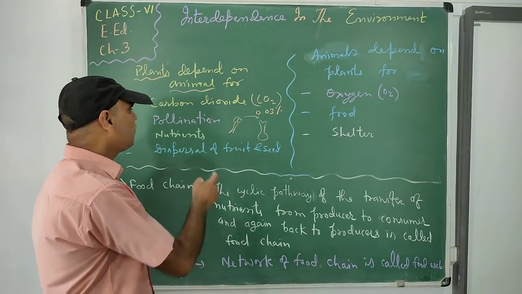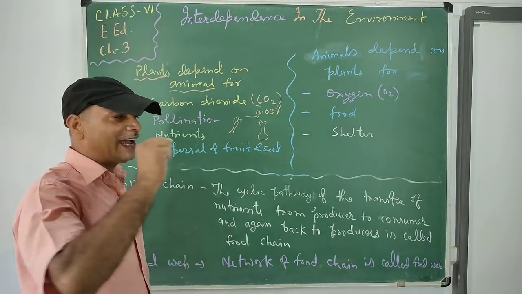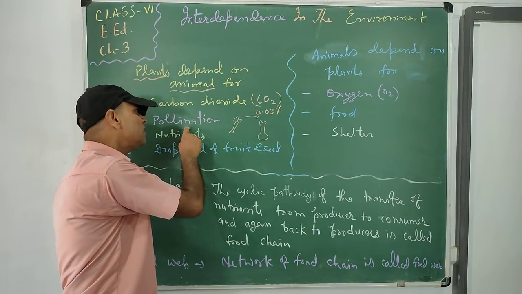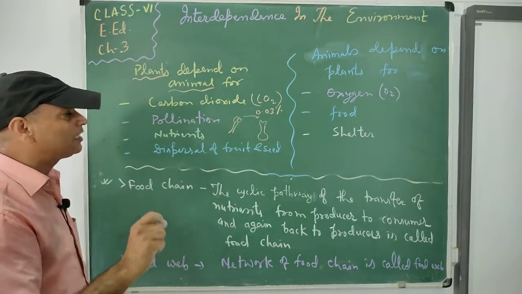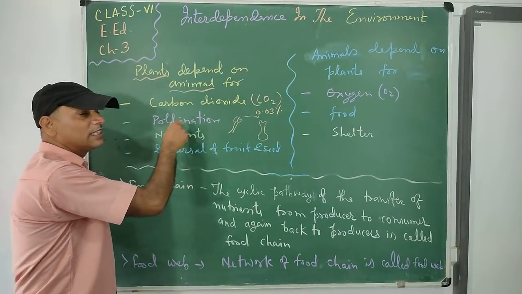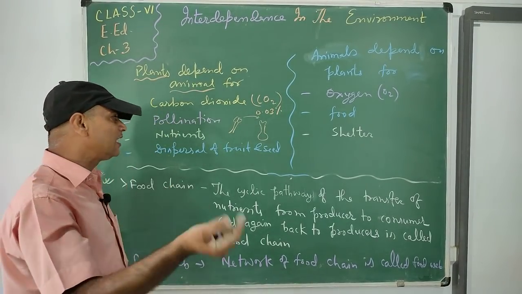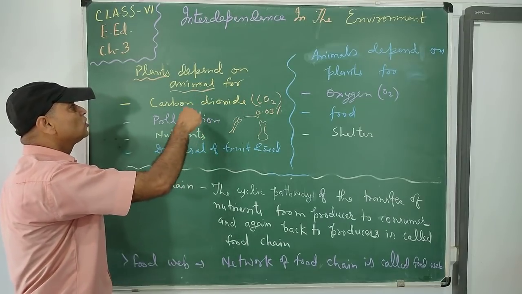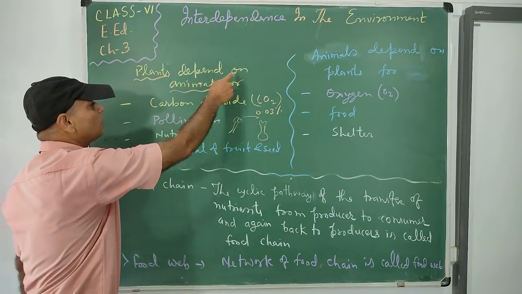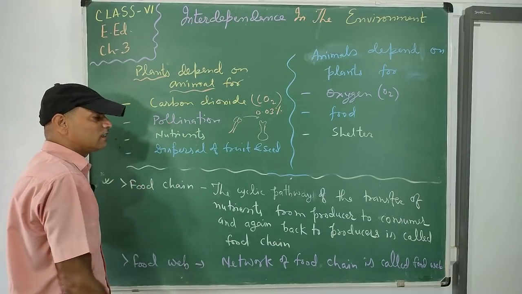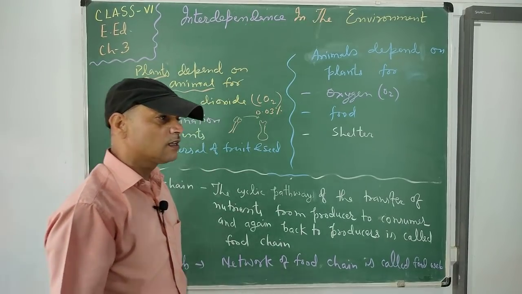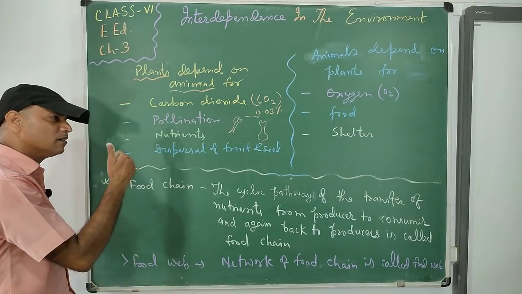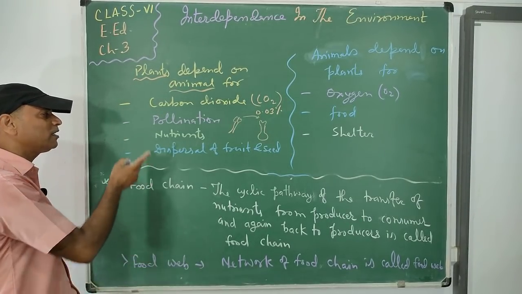In this way some birds also help to do pollination. So this is pollination, a very vital activity of plants by which they make their fruit and seed. This vital process is supported by animals. So we can say plants depend on animals for pollination.